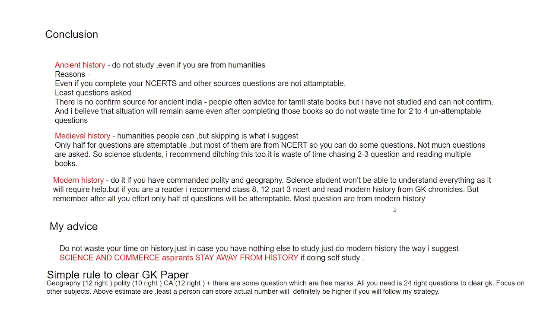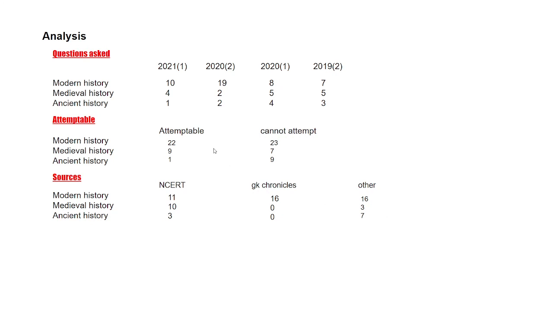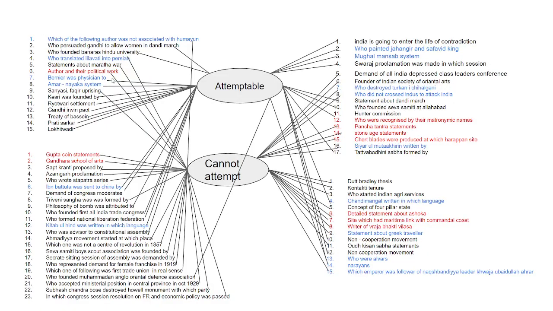Most questions are from modern history. Let's look at the attemptability. Even if you study all these sources, you will only be able to attempt half of the modern history questions asked. Let us look at what kind of questions are asked from modern history. This is the second paper. Sub-kranti proposed by whom? You cannot do this question.